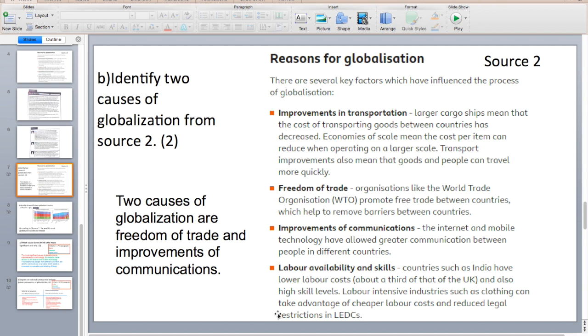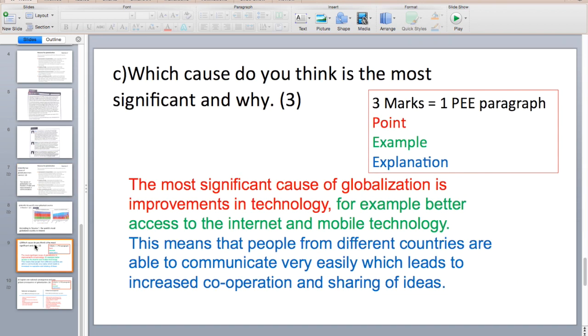You do not need to include more than 2 because you won't get any marks. If you include 1, you will get 1 mark. If you include 0, you get 0 marks. So that is question 2. Very easy, another copy and paste. Let's have a look at question 3.